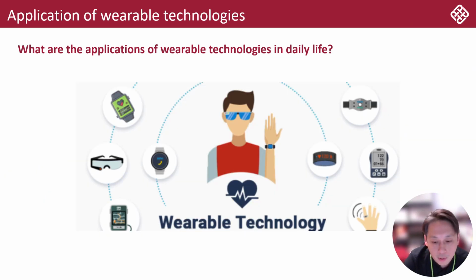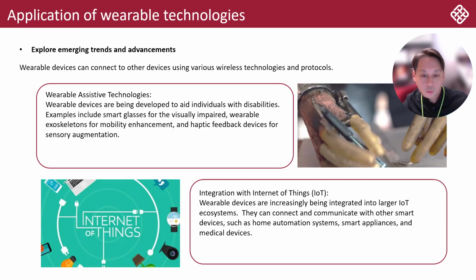So what else about the wearable technologies that we will experience in our daily life? So let's have a look with more examples. Maybe the first one will be wearable assistive technologies. So it's designed for the disabled, it's designed for the impairment. For example, easy to understand will be visual impairment.